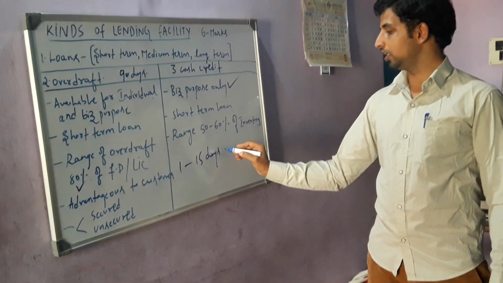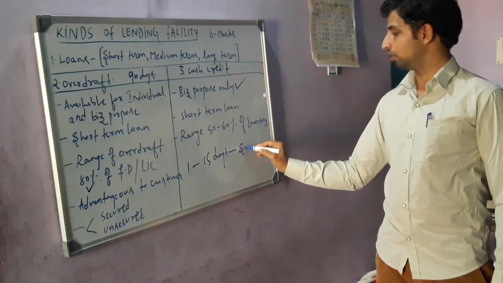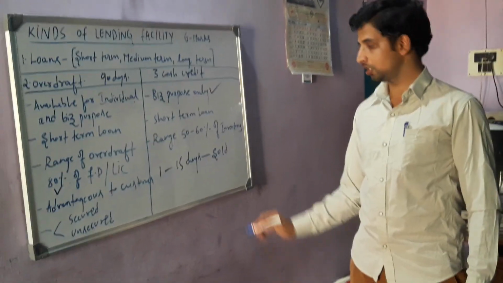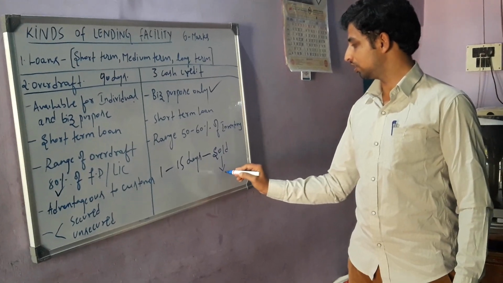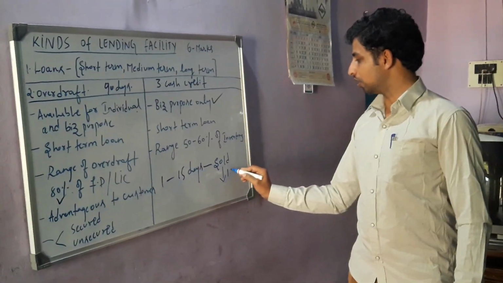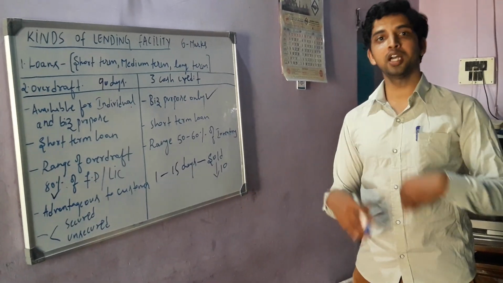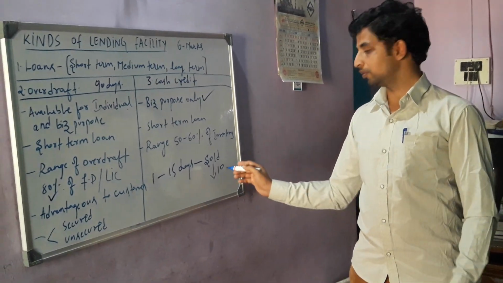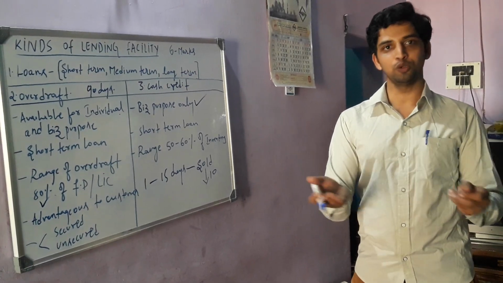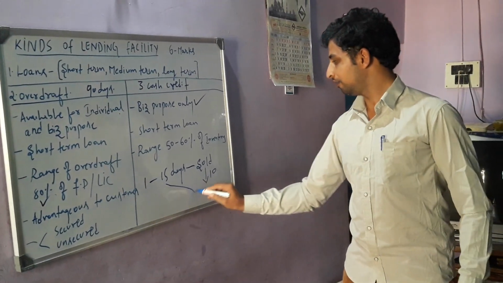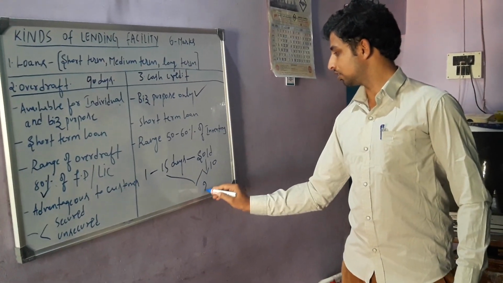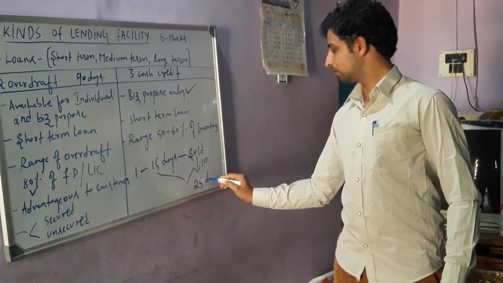After manufacturing, if I sell it in the market to my customers, it will take around 10 days. Why 10 days? To make repayment. The customer will take 10 days to make the repayment to me. Here, 15 plus 10 days is 25 days.